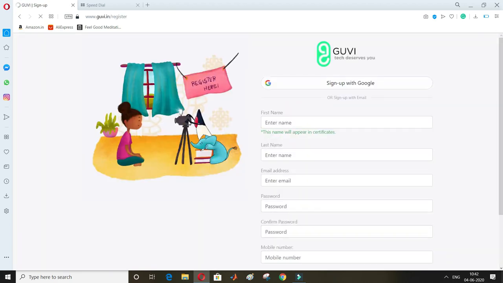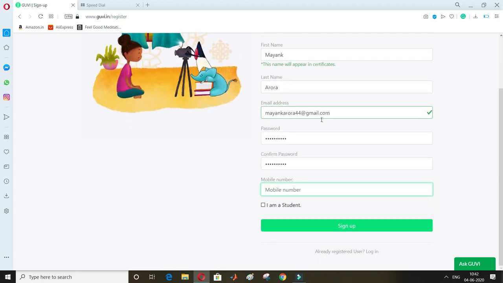First go here, register. Okay, then you can sign up with Google also, or you can type your name here. Like my name is Mayank, I will type Mayank Arora. My email ID @gmail.com. Next, password, I will type something. Next one, I will type my mobile number, something I'll just type, or I will leave it blank.